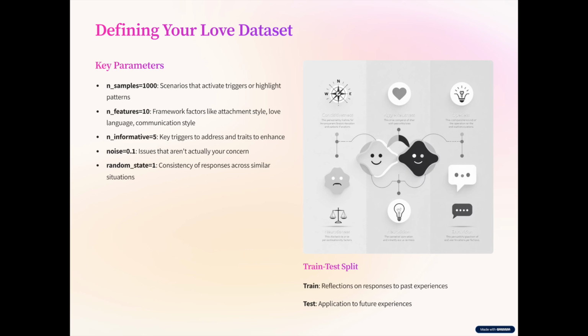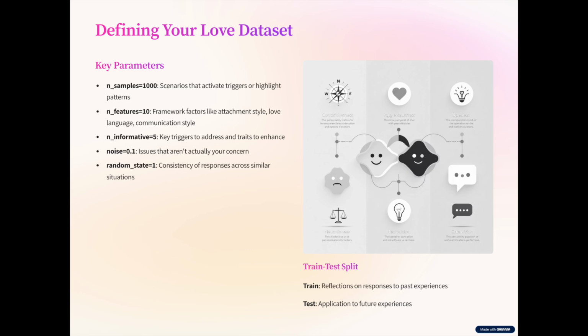Define dataset, make classification. Categorize areas to improve, whether it's self-esteem, trust issues, communication, attachment, and so on. Make regression. How will the ready for love version of me behave? Examples describe scenarios which activate triggers or highlight behavioral patterns or beliefs. Features resume key factors we can use as framework for self-assessment, such as our attachment style, love language, communication style, wounds, and so on.